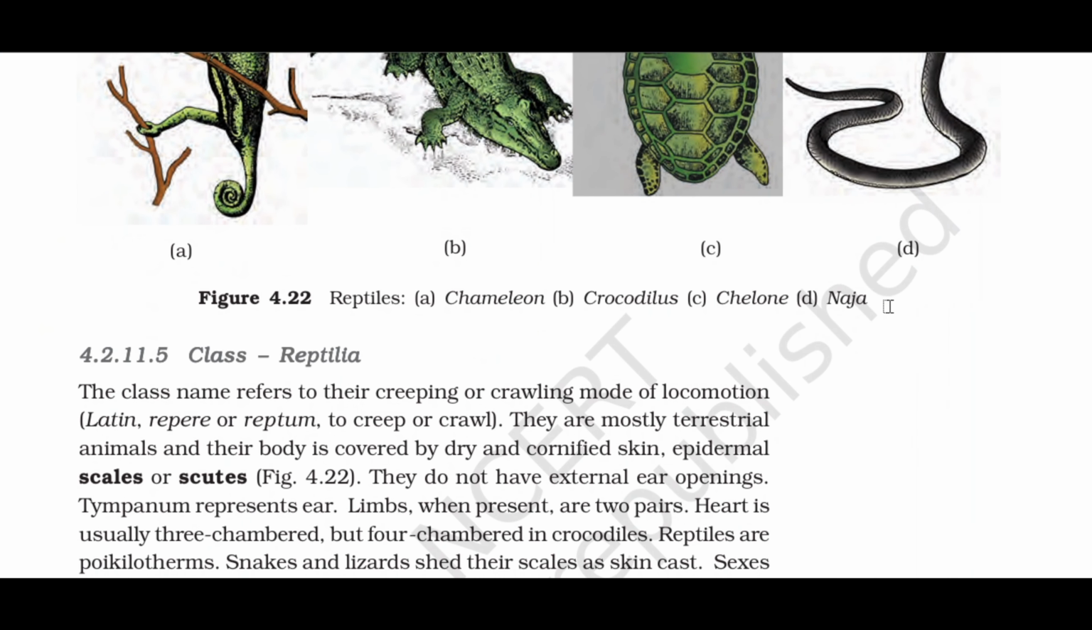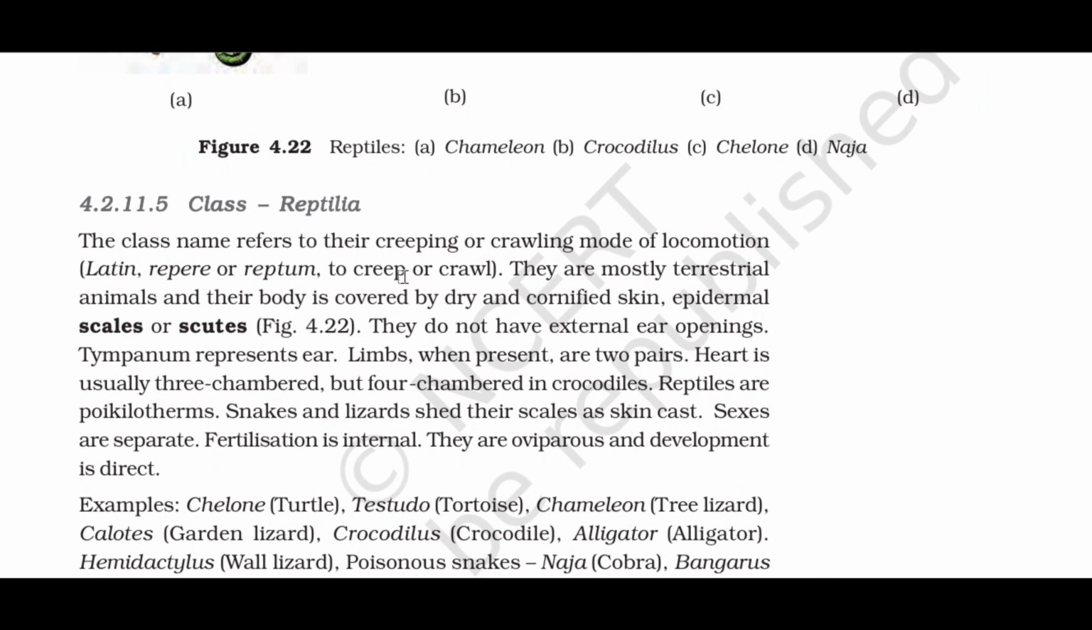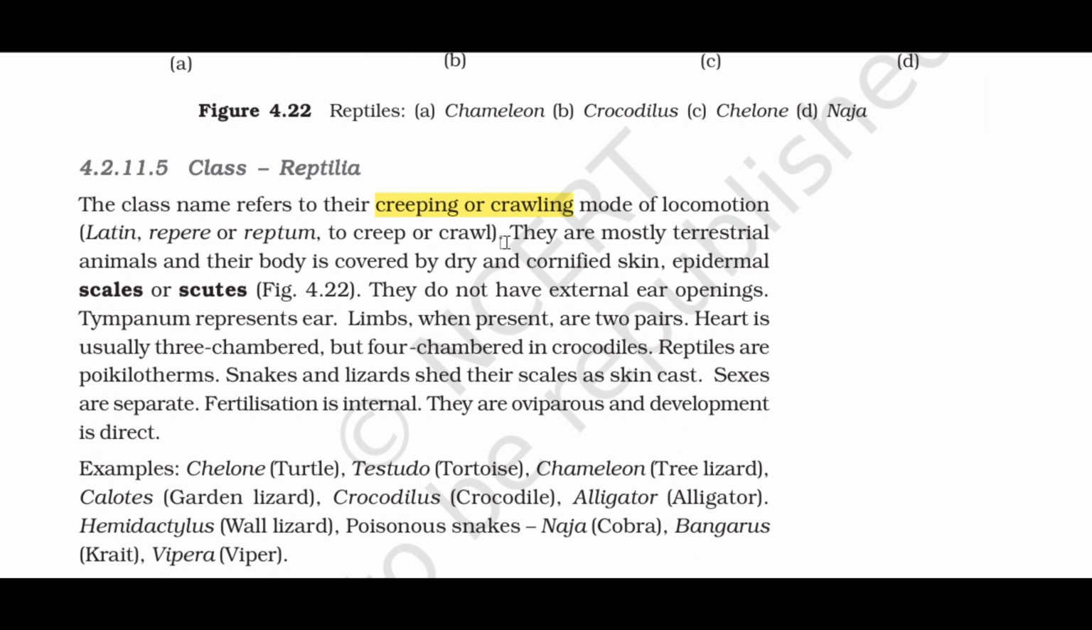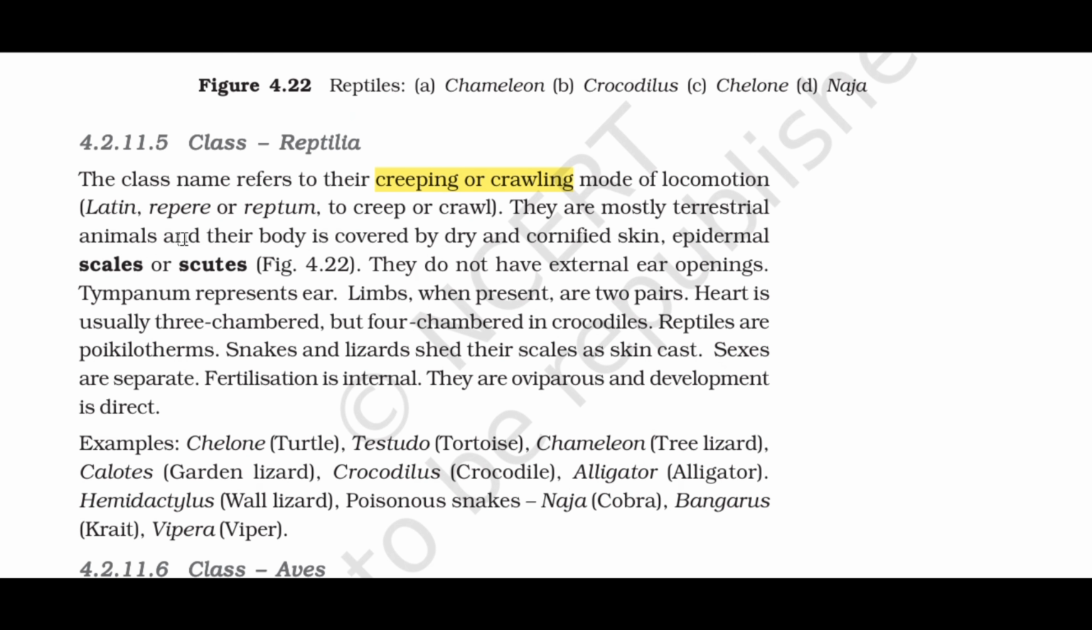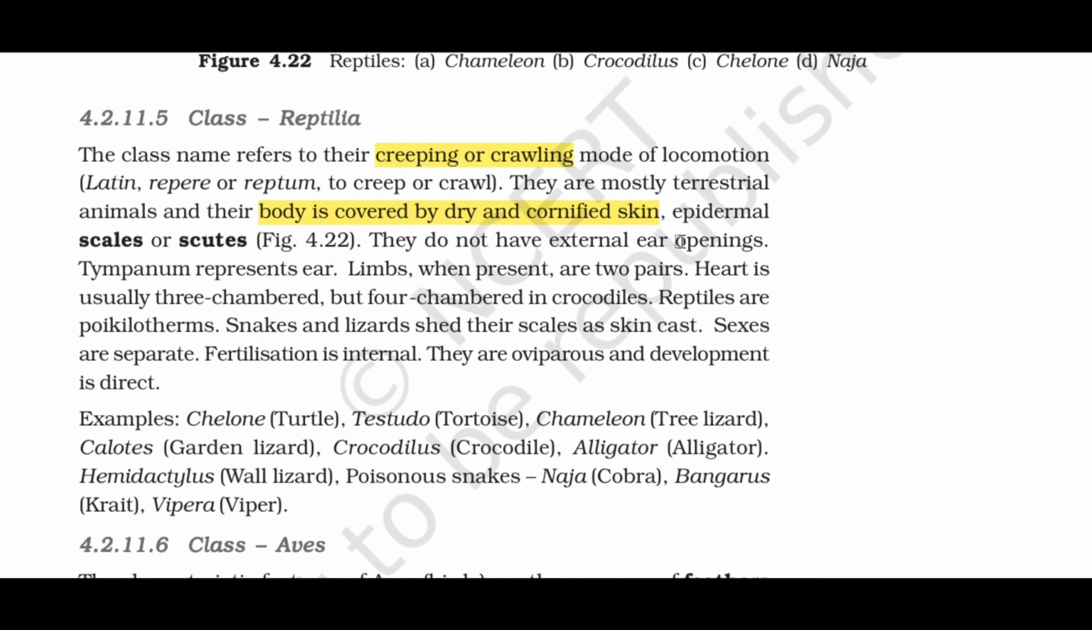4.2.11.5 Class Reptilia. The class name refers to their creeping or crawling mode of locomotion, Latin repere or reptum, to creep or crawl. They are mostly terrestrial animals and their body is covered by dry and cornified skin, epidermal scales or scutes, Fig. 4.22. They do not have external ear openings. Tympanum represents ear.